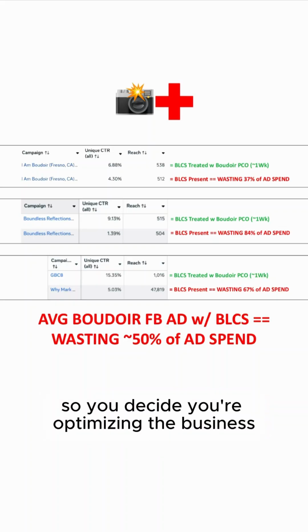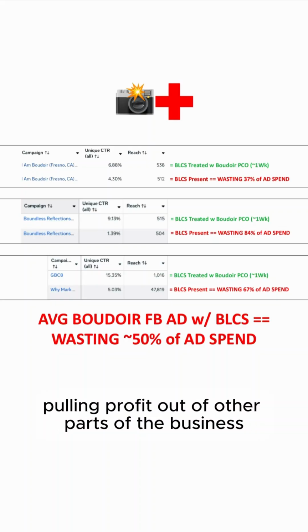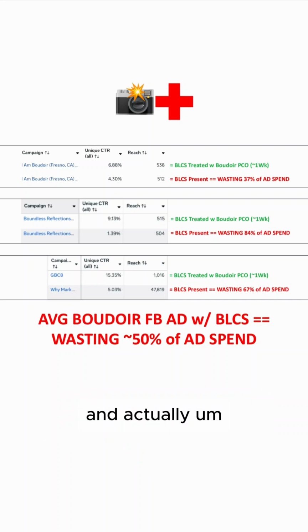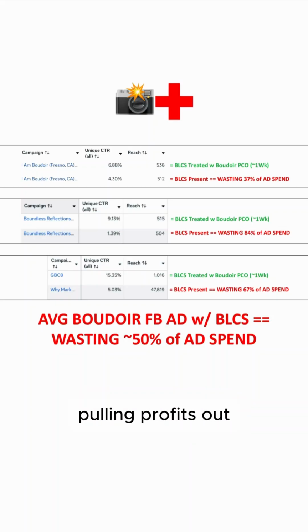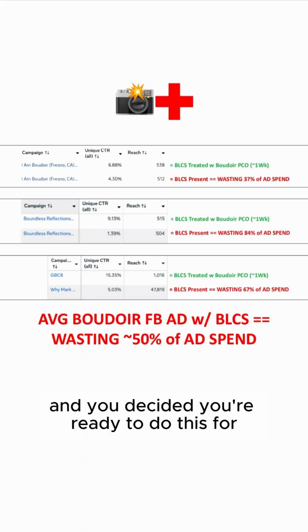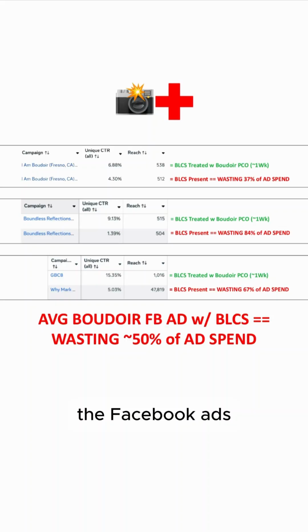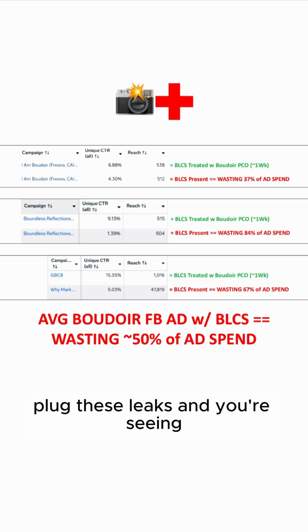So you're seeing more saturation, harder to get clients, and you're also seeing inflation in living costs. So you decide you're optimizing the business, pulling profit out of other parts of the business, and you decide you're ready to do this for the Facebook ads part of your boudoir photography business, plug these holes, plug these leaks.